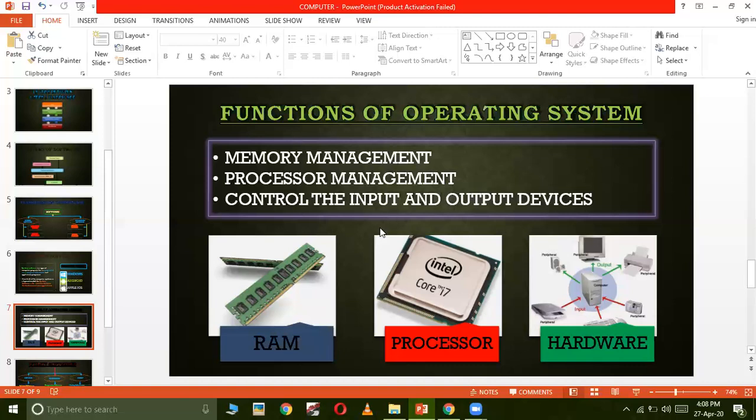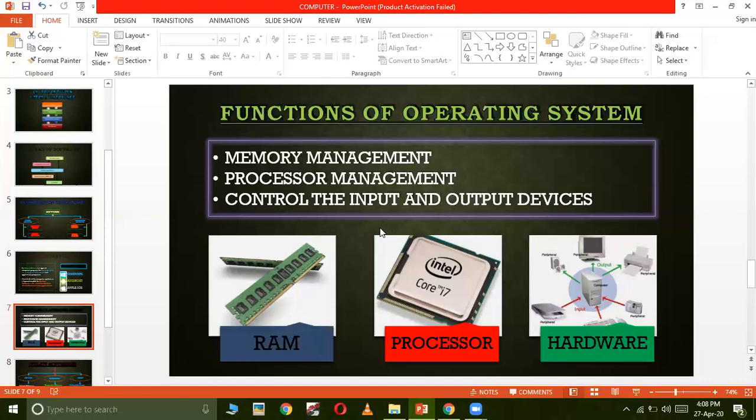Now, the third point is controlling the input and output devices. As I have already explained, devices like monitor, keyboard, mouse, printer, scanner are all input output devices. And when we talk about the computer, the CPU is the one through which all the other input and output devices are connected. Now, it is the operating system's duty to control all those devices.